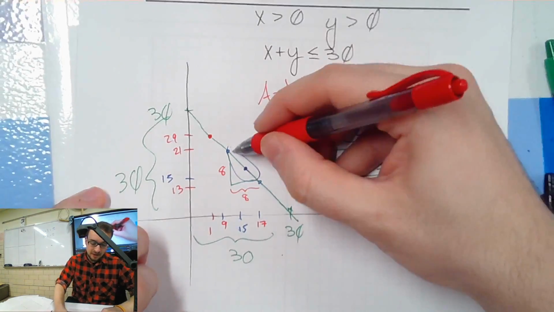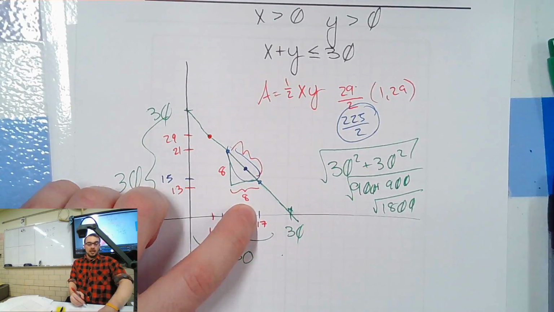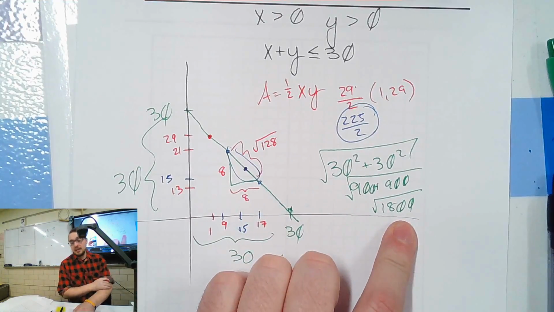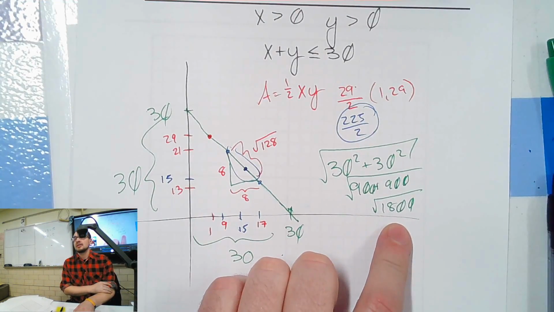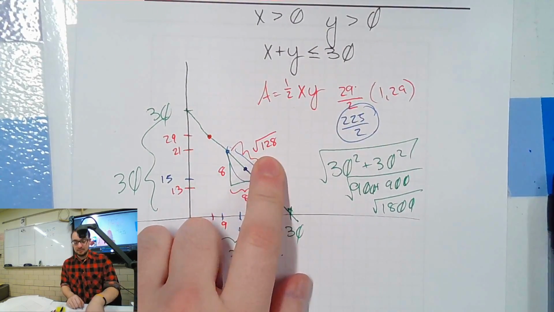What's the length here? 8 squared plus 8 squared. 64 plus 64 is 128, rooted. Is the root of 128 less than half of the root of 1800? Yeah, definitely, right? Think about it. Root 100 is 10. Root 144 is 12. So that's a number between 10 and 12.